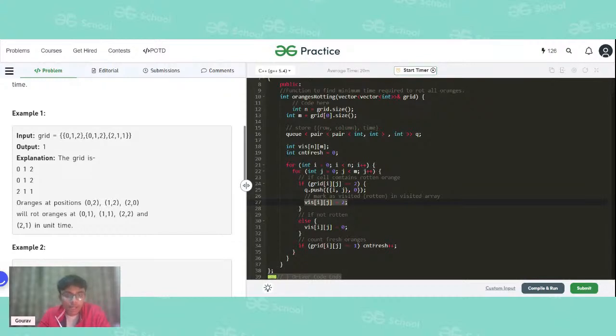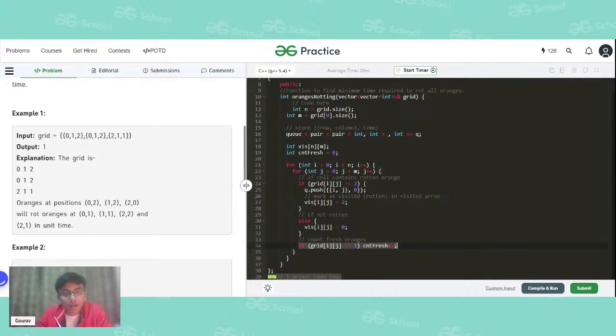After that, we come to the else part. So what exactly is the else part? If it is not a rotten orange, there are two possibilities: it can either be empty or it can be fresh. But what we will do is keep the visited array as 0, because we are just enqueuing the rotten oranges. And since we are enqueuing the rotten oranges, they become visited, because we will be running BFS on the enqueued coordinates. Okay. After that, what will we do?